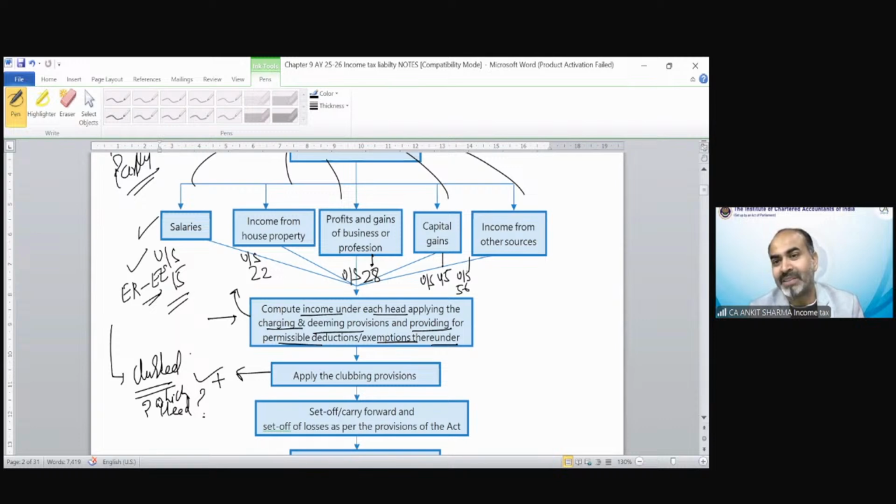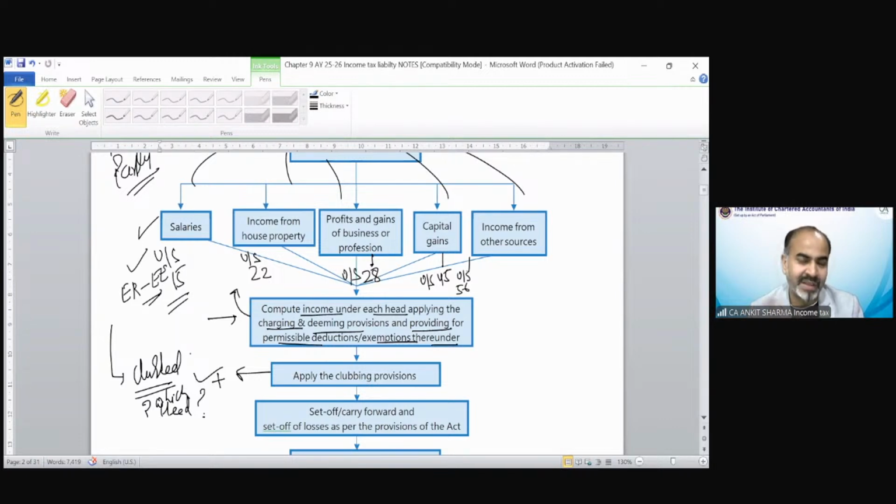Anil is saying clubbing is separate, sir. Somebody is saying other sources. Veda is saying salary. Abhishek is saying it will be clubbed under the head in which he earns income, like, sir, wife's income from house property, then house property head.